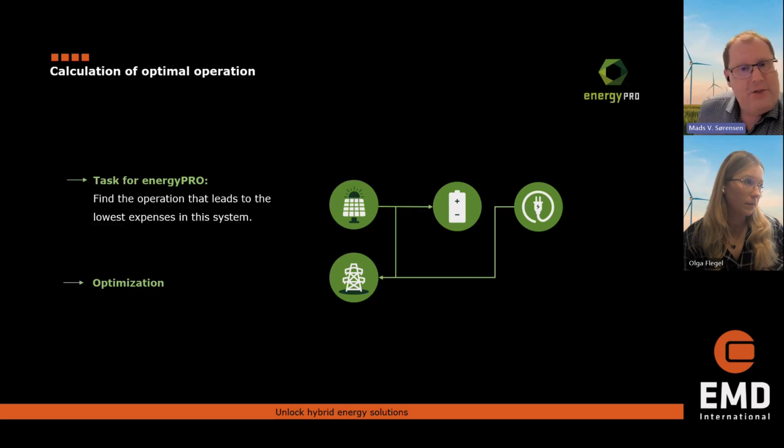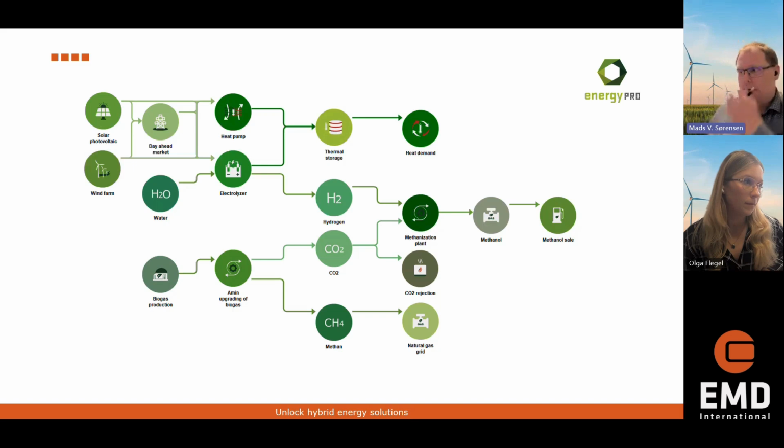This is a very, very simple model. We can also do much more complex models. This is a model of a methanol plant where you also do a lot of other stuff.